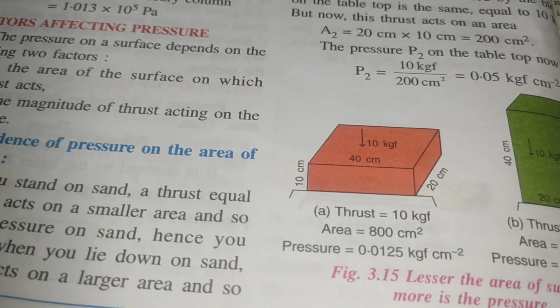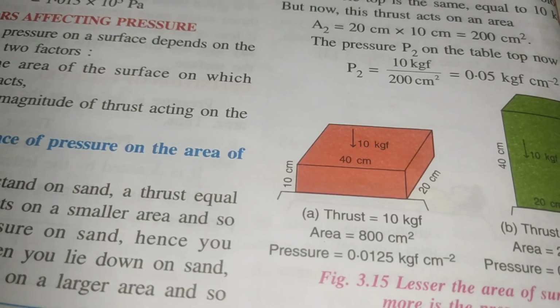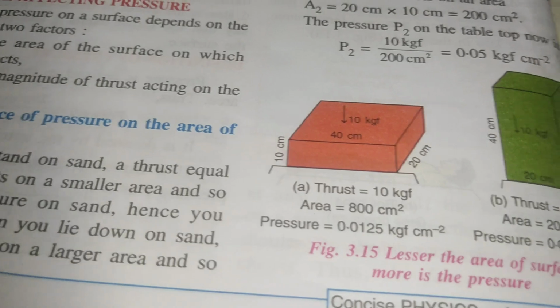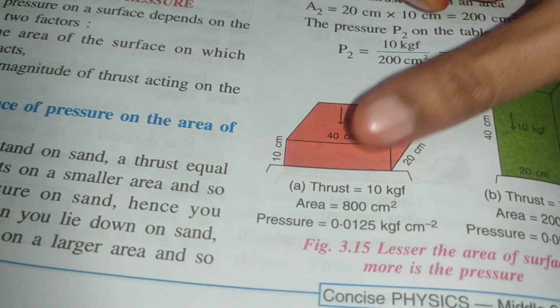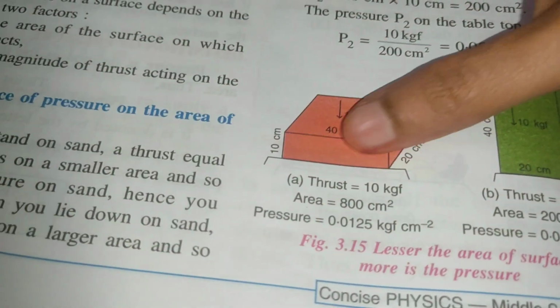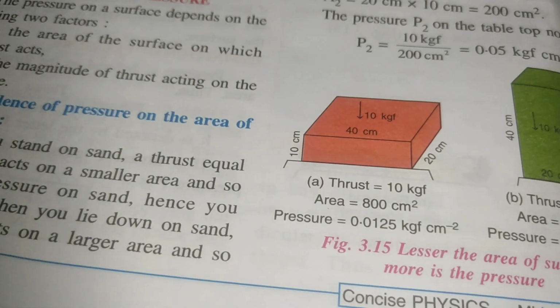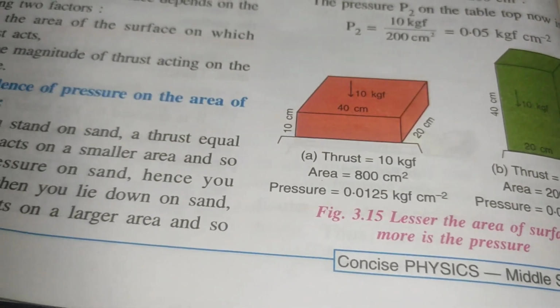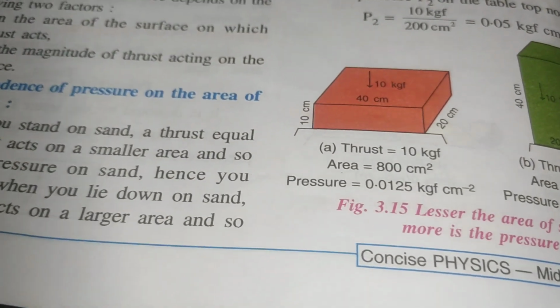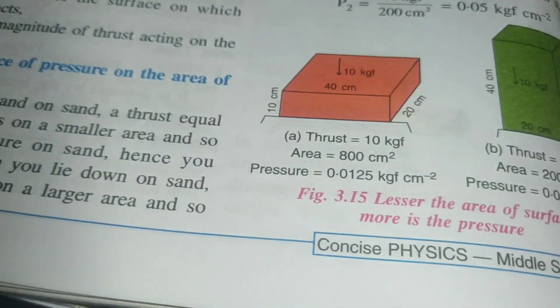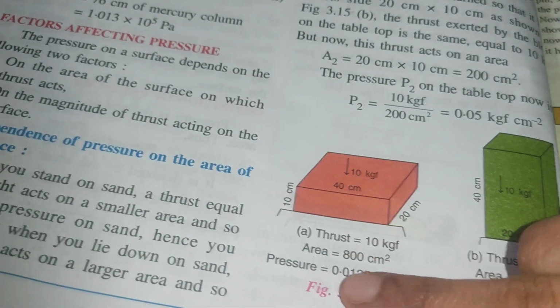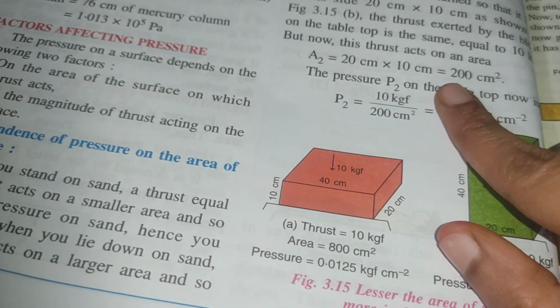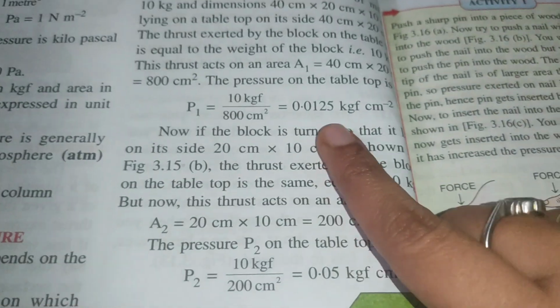The thrust exerted by the block on the table is equal to the weight of the block, that is 10 kgf, and the area is 800 centimeter square. Then the pressure is thrust by area, 10 by 800, that is equal to 0.0125 kgf per centimeter square.